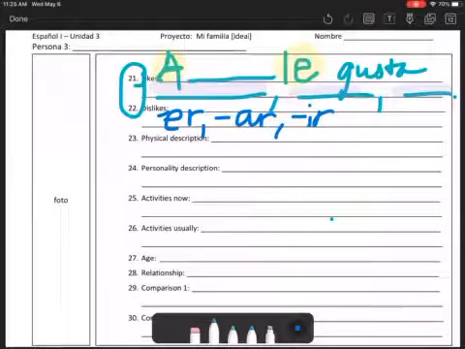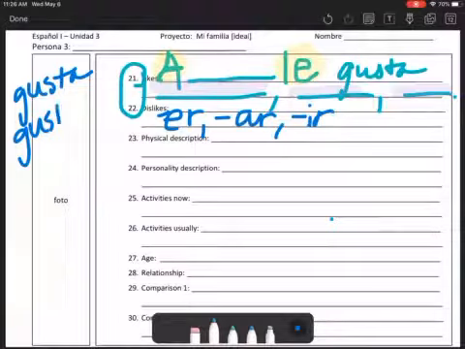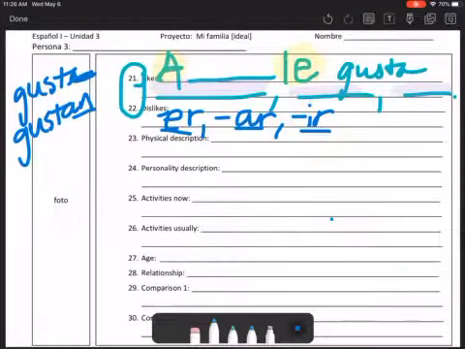So if it's one thing, we're going to use gusta, like me gusta la leche. And if it's plural, las manzanas, le gustan las manzanas. And if it's a verb that ends in er, ar, or ir, it's gusta. And do not conjugate those verbs. So those are my main recommendations on likes and dislikes. So go ahead and go through all of your people and make sure that you've done all of those things for likes and dislikes.